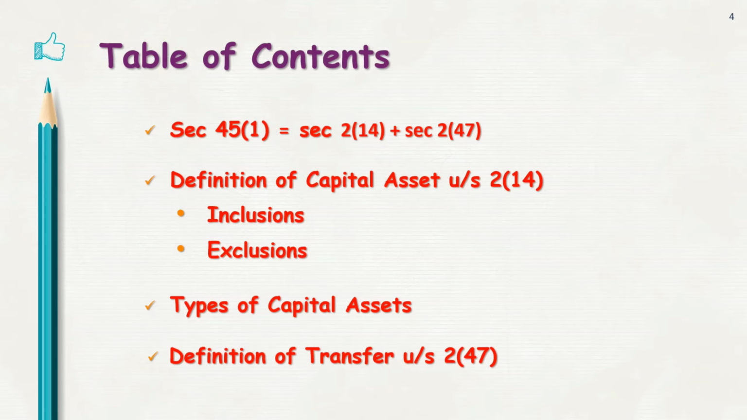Again, in detail we are going to see the concept of capital asset, which will give some additional details regarding types of capital assets, because not all assets have the same nature. We'll see further what the types are. Now let us see in detail exactly this equation: 2(14) plus 2(47) is equal to 45 subsection 1. Let's see these main sections right now.